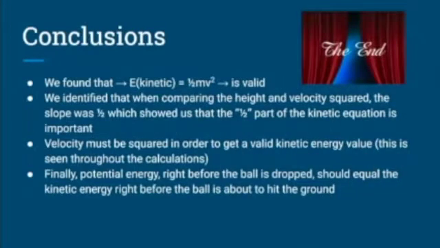To conclude our experiment, we did indeed find that the kinetic energy equation is valid. We identified that when comparing the height and velocity squared, the slope was 1/2, and this showed us the 1/2 part of the kinetic energy equation. In addition, velocity must be squared in order to get a valid kinetic energy value, and this is seen throughout our calculations. Finally, potential energy right before the ball is dropped should equal the kinetic energy right before the ball is about to hit the ground.